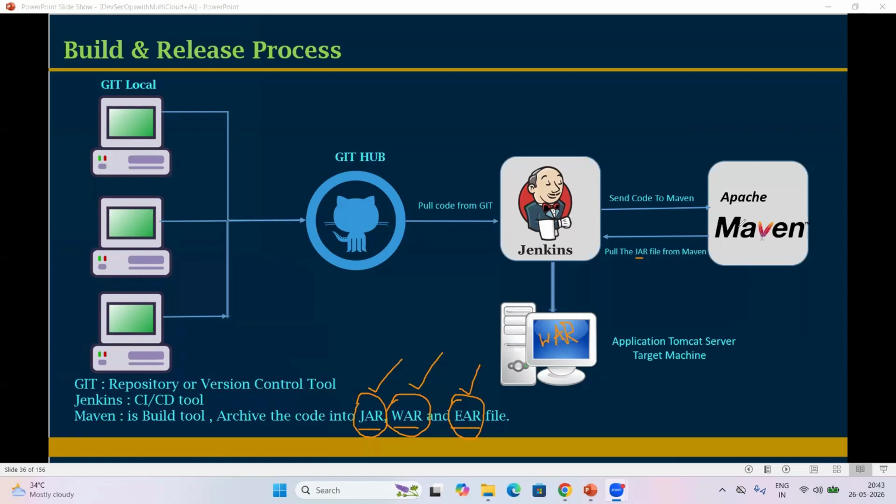That will be deployed onto the respective application server. Jenkins will deploy. As a DevOps engineer, we need to operate Jenkins. We need to create the jobs, integrate, and schedule the jobs. Fine. Next one.